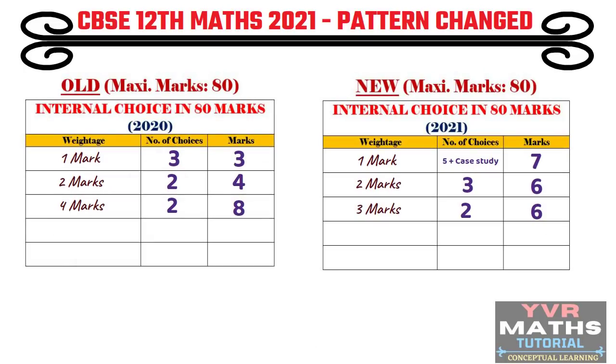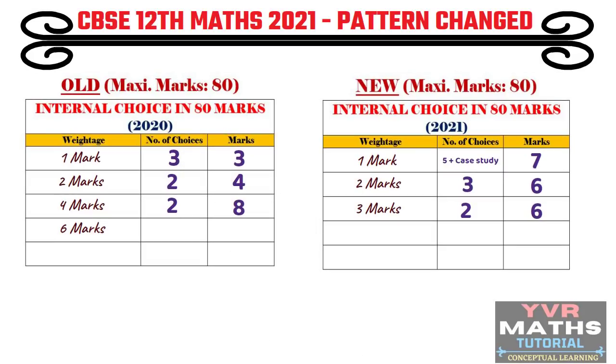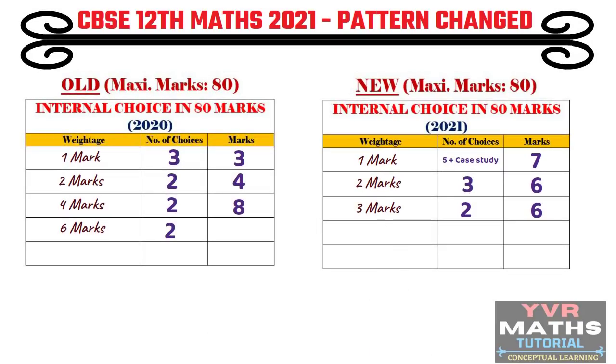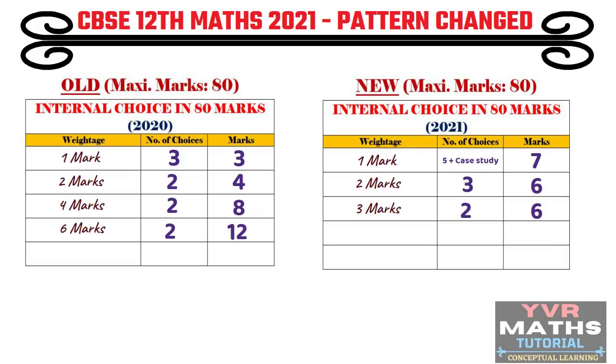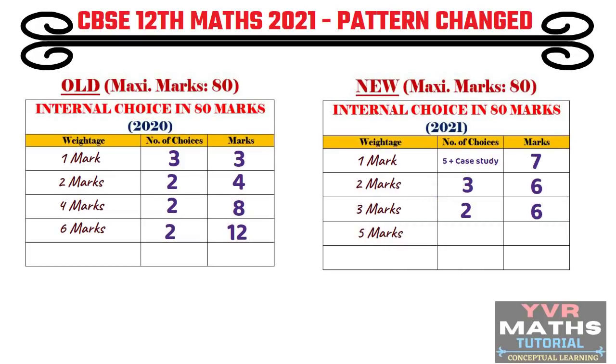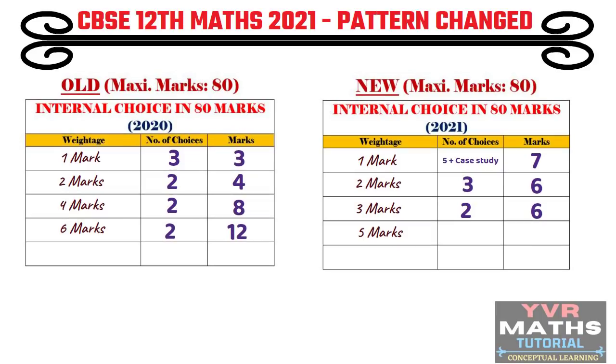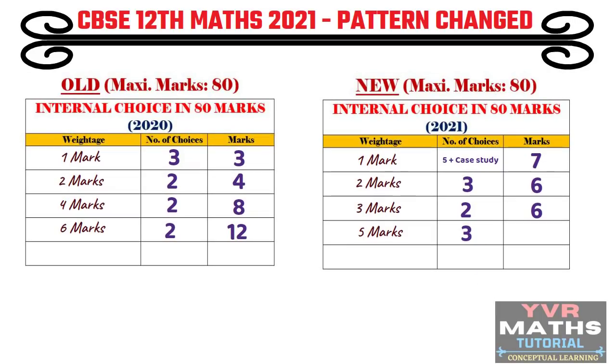Now in the old pattern, for the 6 mark questions, we have 2 questions with a choice. So 2 into 6, 12 marks. The same 6 mark questions were changed to 5 marks in the new pattern. In this new pattern, we have 3 questions with a choice. Each question is 5 marks, so 5 into 3, 15 marks.